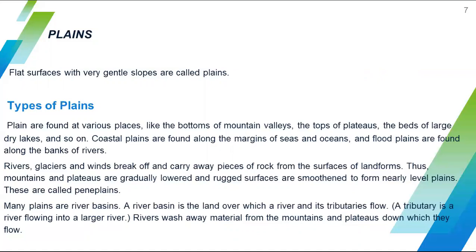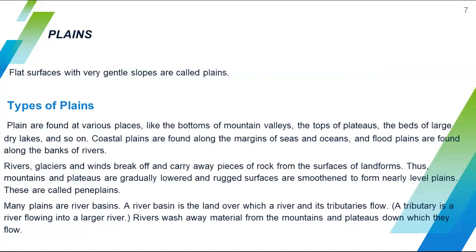Rivers, glaciers and winds break off and carry away pieces of rock from the surface of landforms. The surface of landforms is filled with rock, soil, and different kinds of things.